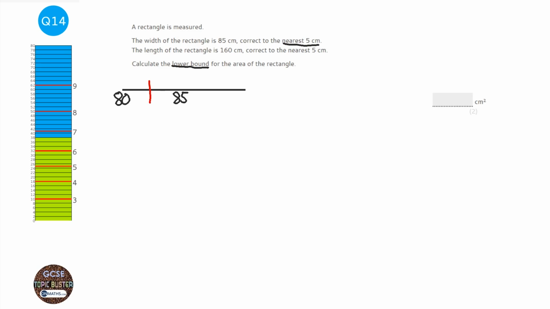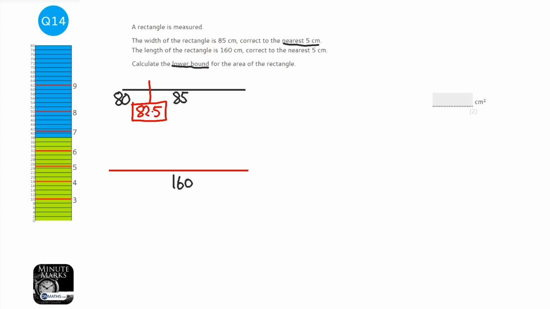Now, the next thing is to work out what the cutoff point was. Why was it rounded to 85 and not 80? At what point did it need to be higher then? Well, the point at which it needs to be higher is halfway between the two, which is 82.5. So that's our lower bound for the 85. Then just repeat the process for the 160. So we've got 160 in the middle, and the next one down would have been 155.